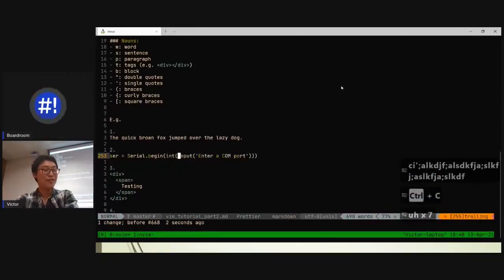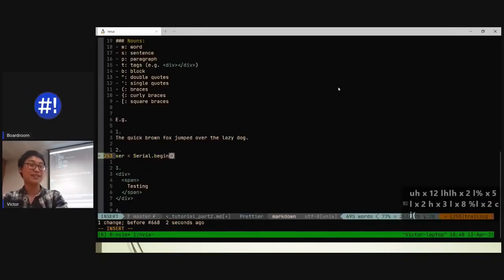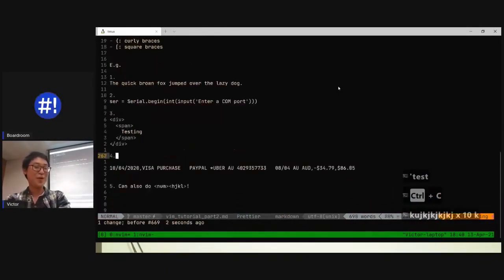This is so good. What if, in this serial begin, right? What if I just want to replace everything inside of it with something else? Change in brackets. It's so good, guys. What else is there?